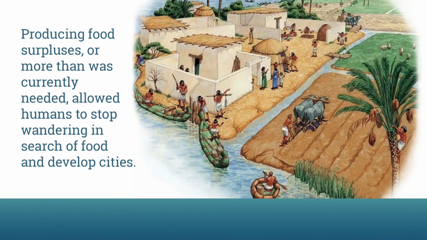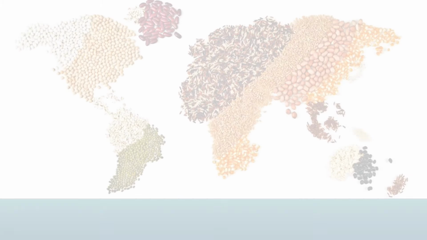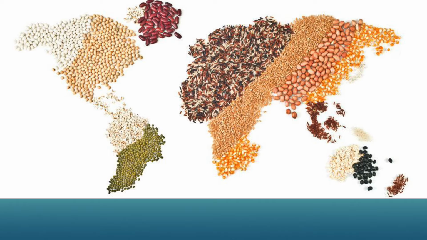The history of agriculture began thousands of years ago. Cultivation of food happened sort of simultaneously all over the globe. Wild grains were the first foods that humans domesticated.